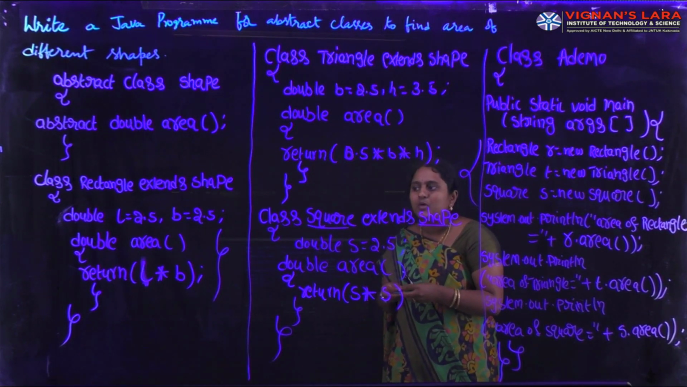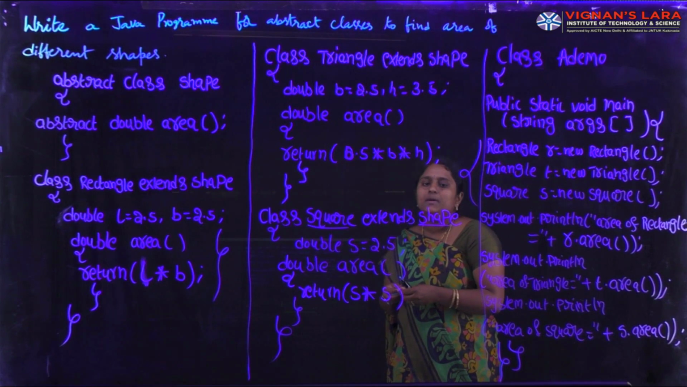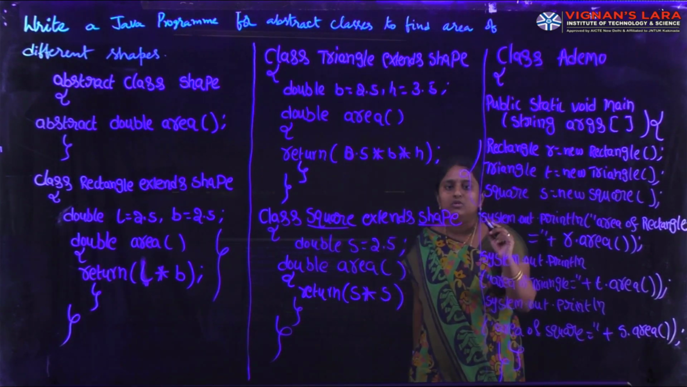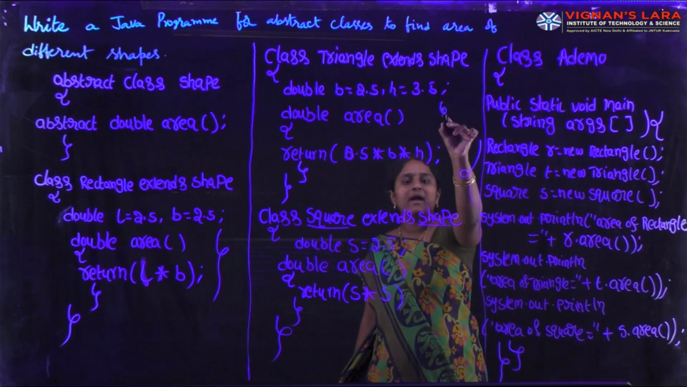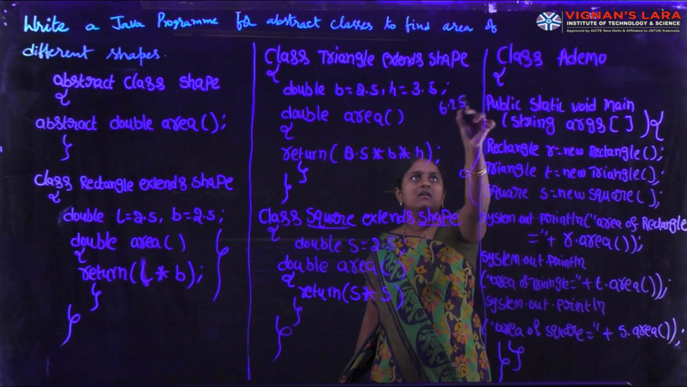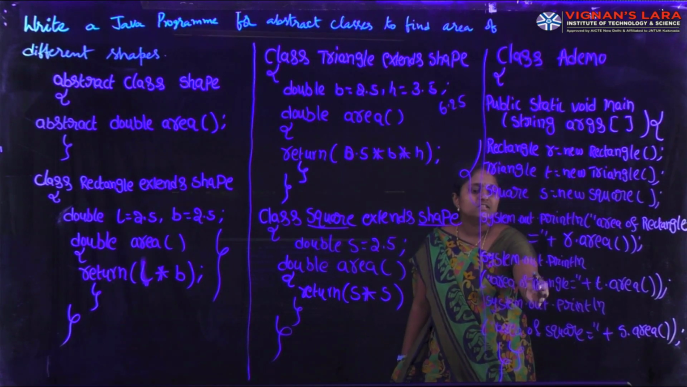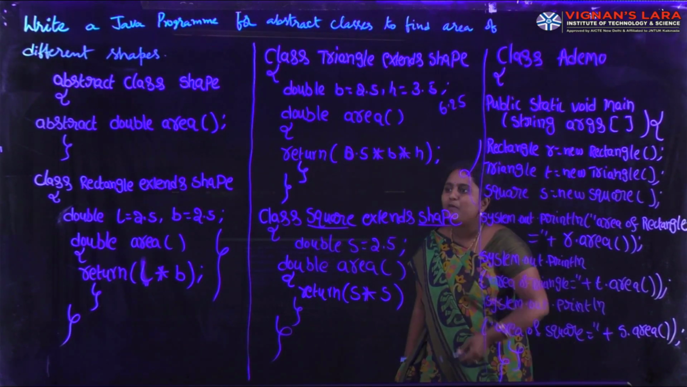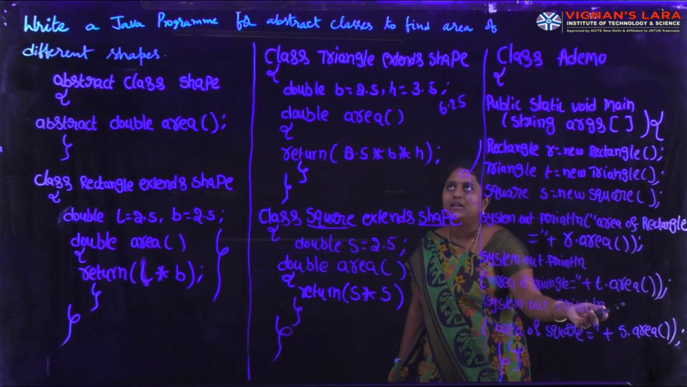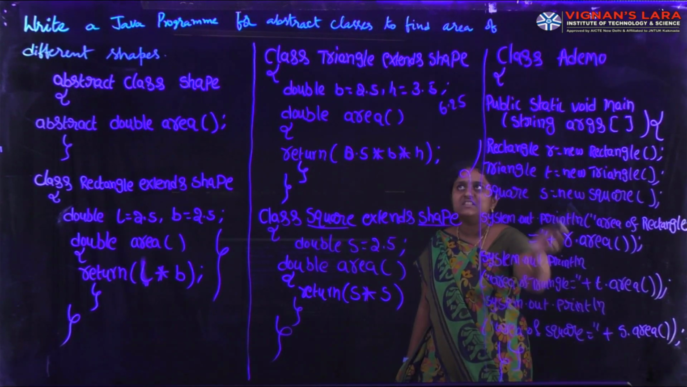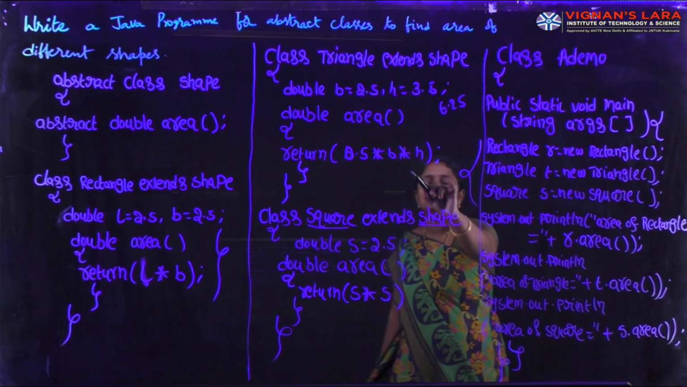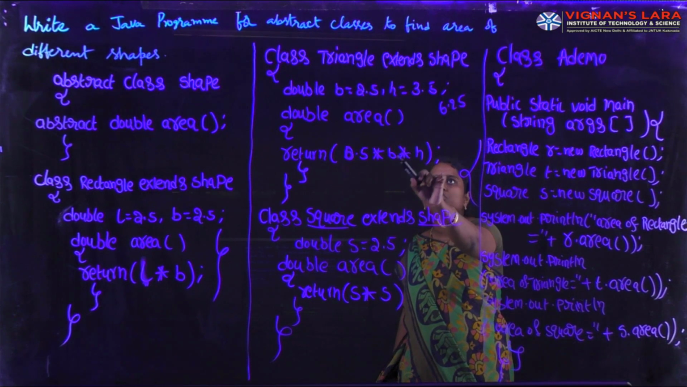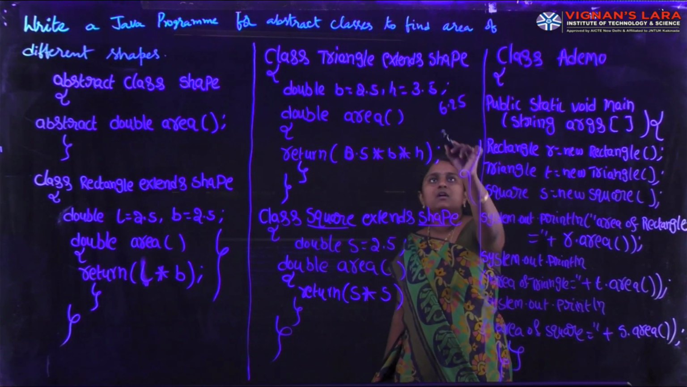That corresponding body will be executed: length into breadth, L into B, 2.5 into 2.5, 6.25. Next one. Here System.out.println, area of triangle equal to T dot area. With the help of the triangle class object reference, I am calling the area method. Whenever JVM reaches this statement, the triangle class area method will be executed: 0.5 into B into H, 0.5 into 2.5 into 3.5.